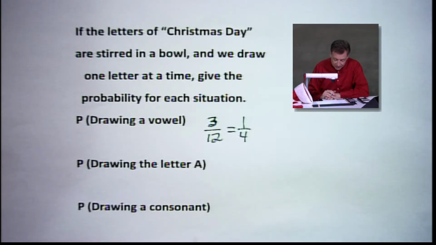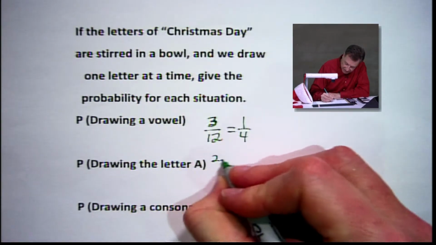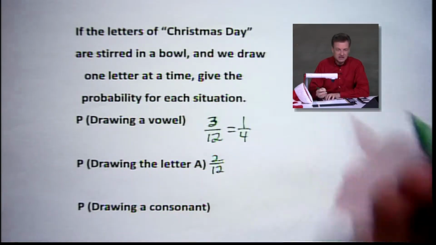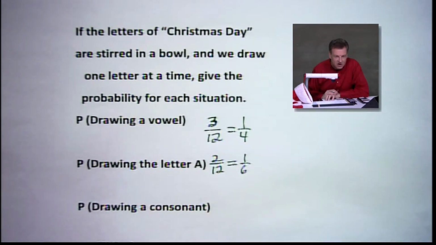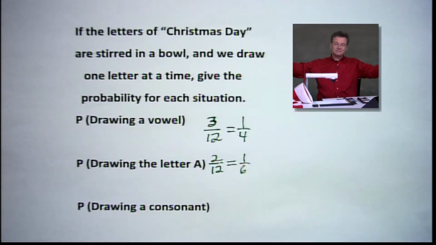Drawing the letter A. I see 2 A's. Do you see 2 A's? I see 2 A's. And I still have it out of my 12 possibilities, all right? Which is going to give me a 1 in 6 chance of drawing the letter A. So there we have it, 1 in 6. Now on our consonant part, we're going to take that as drawing a consonant.